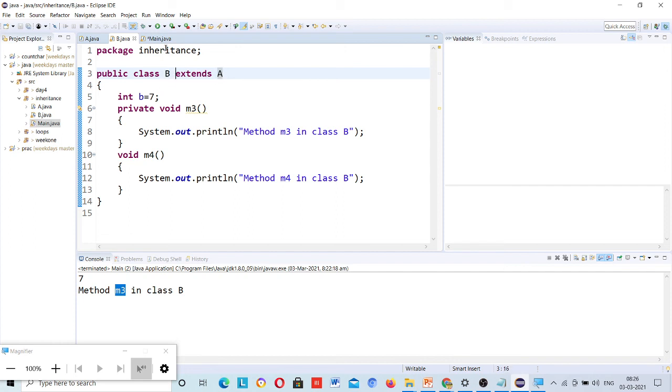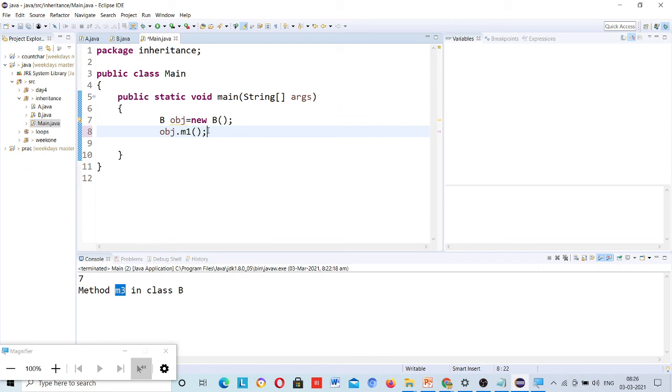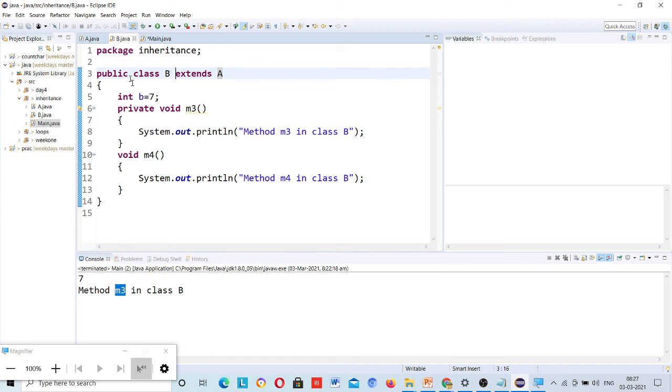Now if I try to access this object dot M1, then M1 you can access, M2 you can access. M3 is not accessible, because I have declared it private. Just remove this.